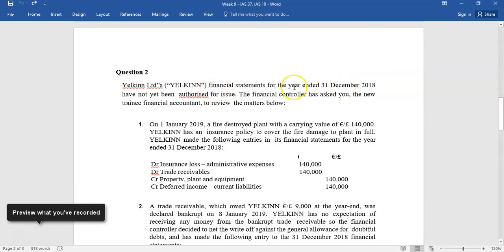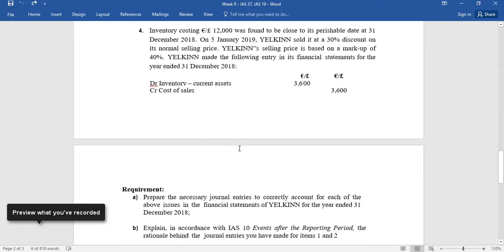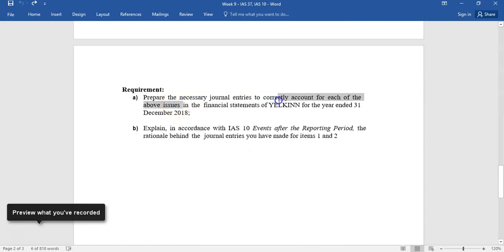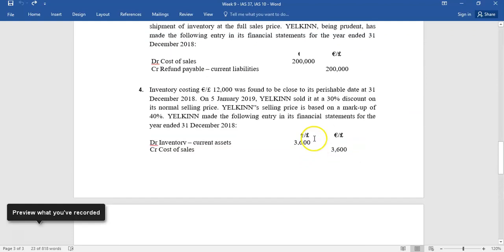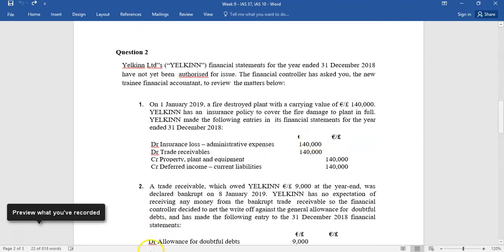So we're now looking at Yelkin, whose financial year end is 31st December 2018, and they've not yet been authorised for issue. So we're in that IAS10 period post year end. And we're asked here, prepare the necessary journal entries to account for each of the above issues and explain in accordance with IAS10 the rationale behind the journal entries you make for 1 and 2. So we'll do A and B simultaneously as we hit each of the issues. So we're going to start off then question 2, issue 1.